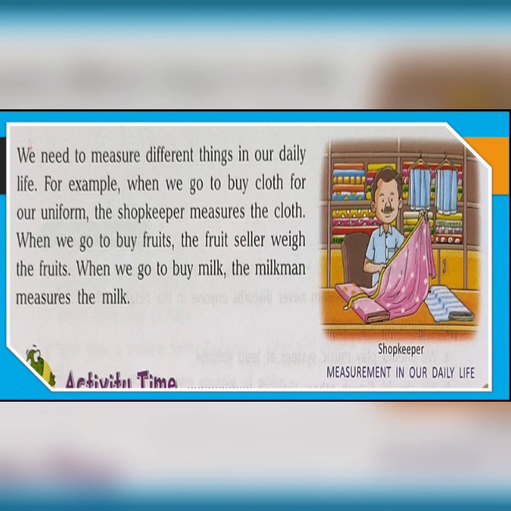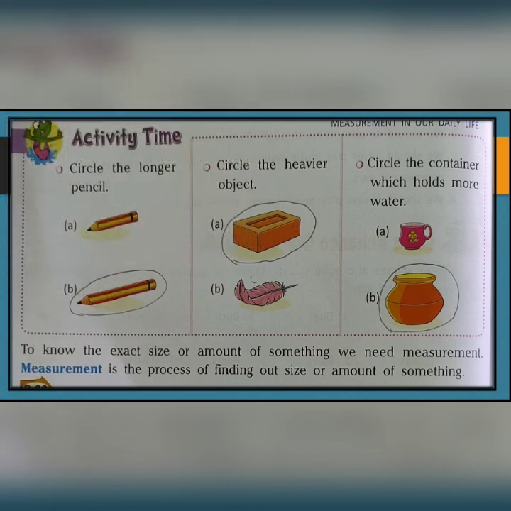So from this we can say that the measurement of the cloth is not the same as we measure fruits, and this is also not the same as the measurement of milk. We need measurement in our everyday life. So to know the exact size or amount of something, we need to measure it. Measurement is the process of finding out size or amount of something.